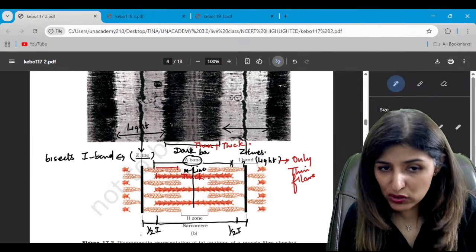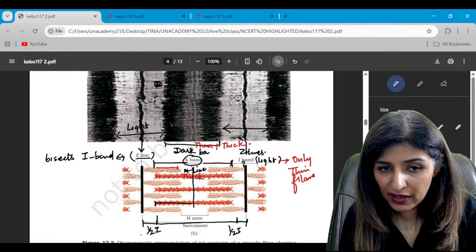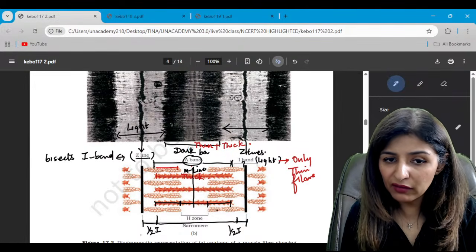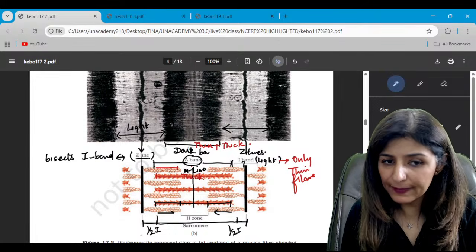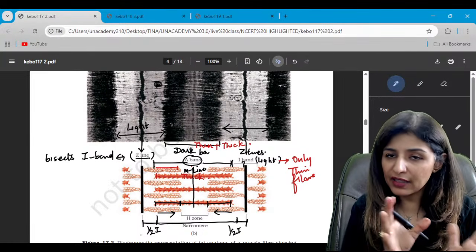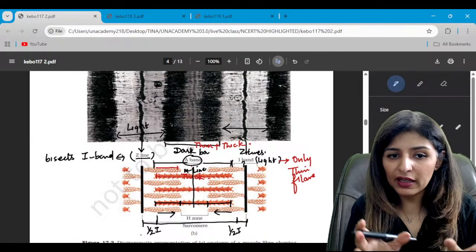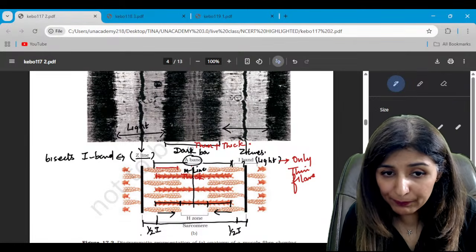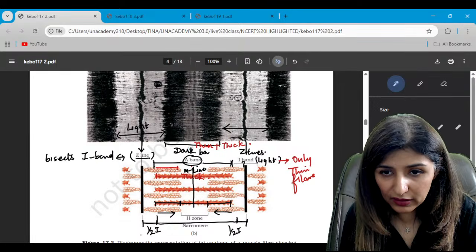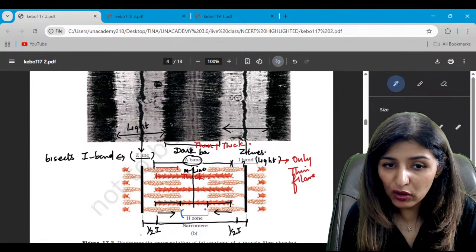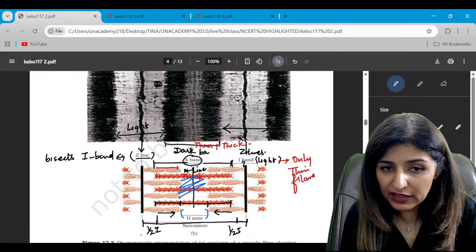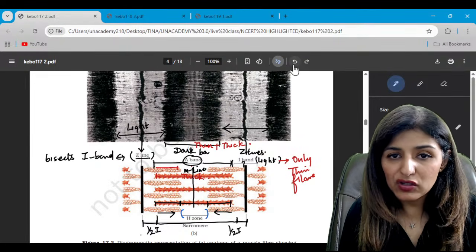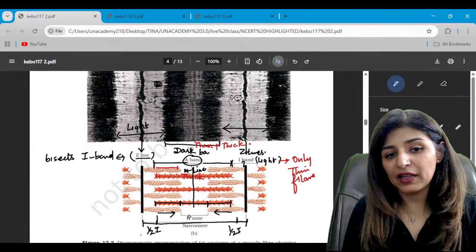Now what is this H zone? Do you see that as far as this A band is extended, there is some overlapping of thin filament from the outer side on the peripheral area? Yes. So in the A band, there is thin filament on the peripheral area and thick filament extends throughout. Now, there is a small area in the center where the thin filaments are not present. So this area in the center, which is not overlapped by the thin filament, is called the H zone.